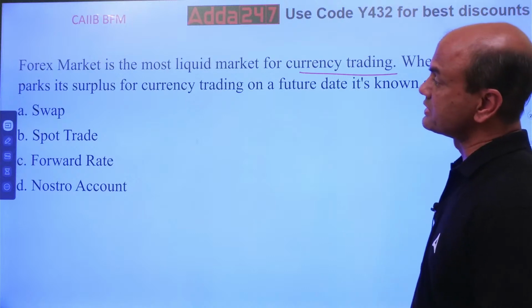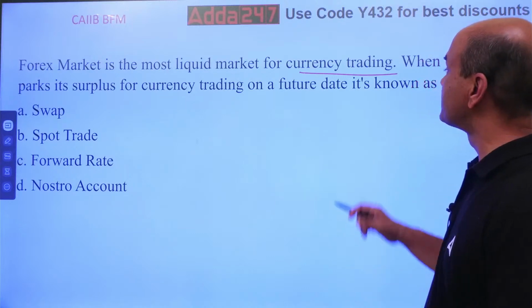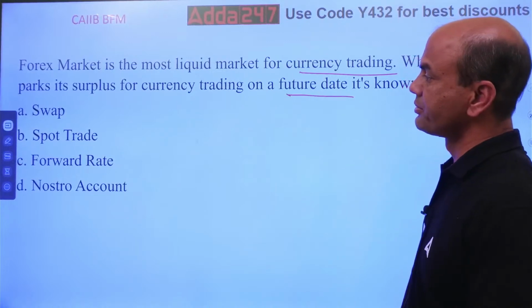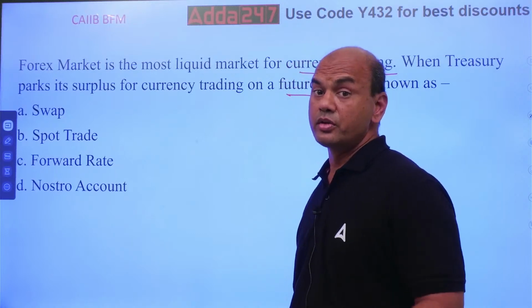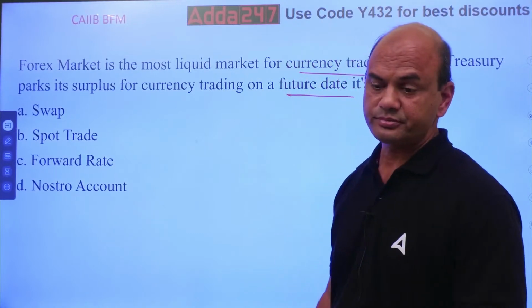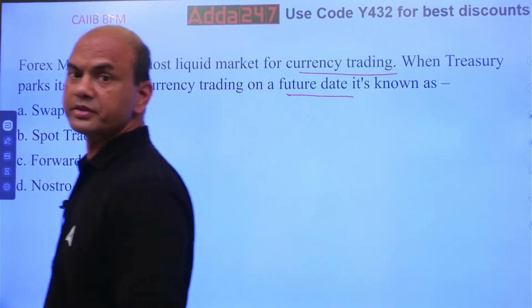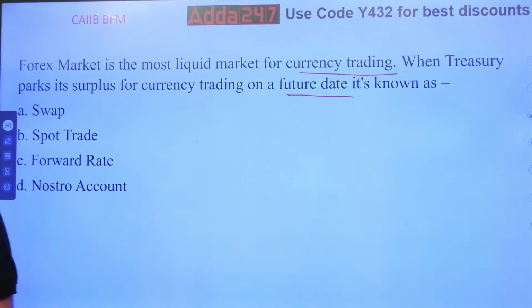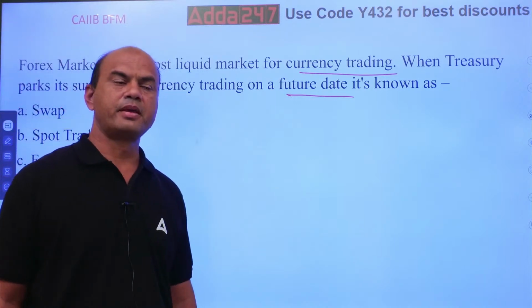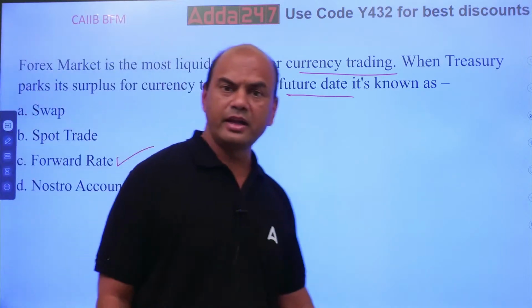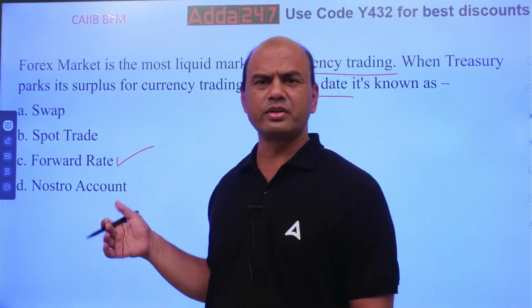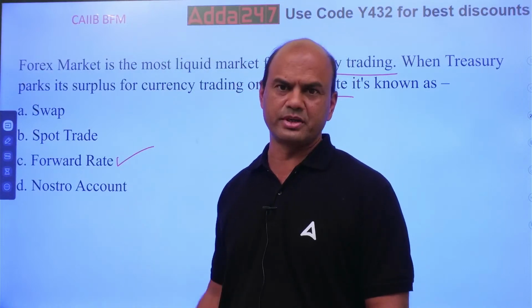When treasury parks surplus of its currency trading on a future date, it's known as future, swap, spot, forward or nostro. You want to book it for future date. First you give me the answer, then I'll give you some explanation on this. Let me see in the comment section. Yes, it is forward.